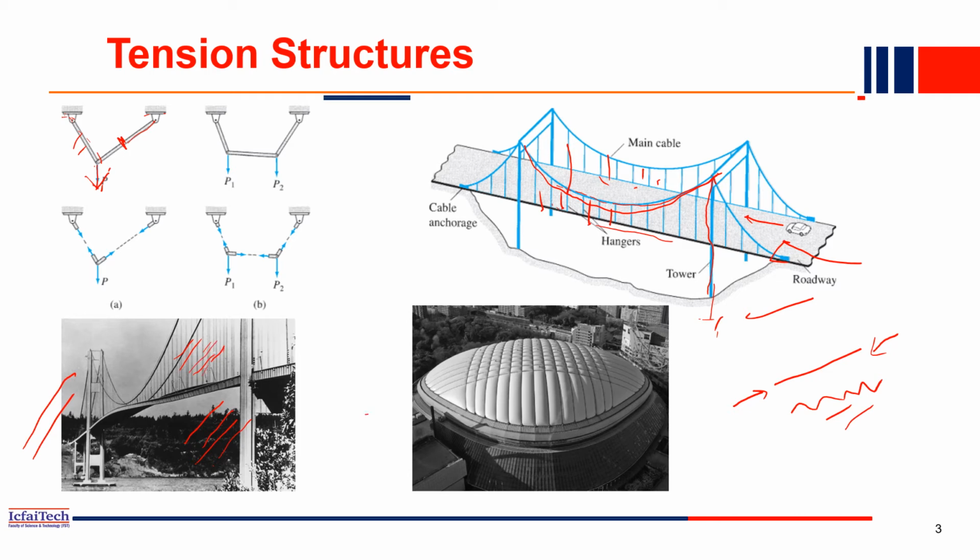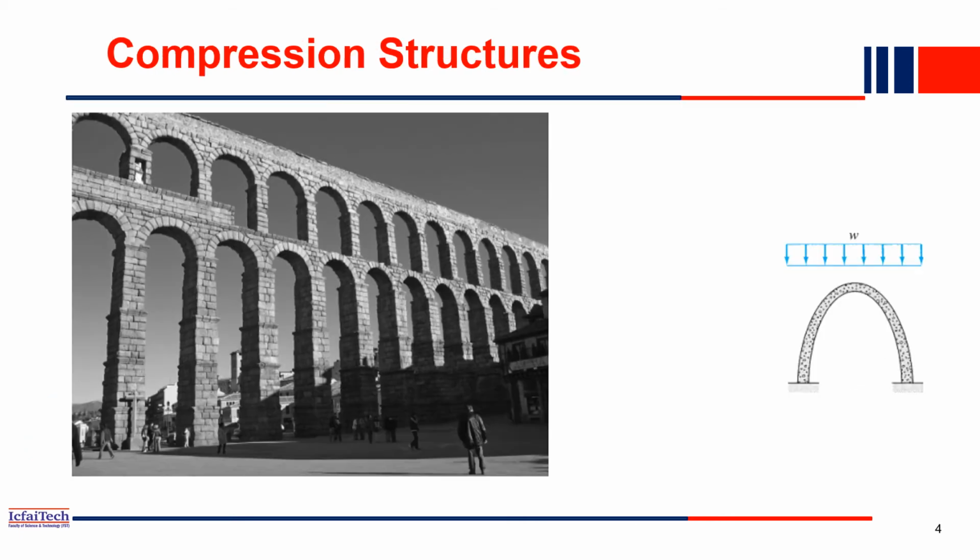Now this figure is actually a stadium in China. This stadium is basically an indoor stadium, but here you can see at the top, this is nothing but a roof. They made the roof in such a manner that from the bottom they are blowing air. Because of this air, the roof shape is in this inflated manner. The force in this roof will be basically a tension force. So these are a few examples of tension members.